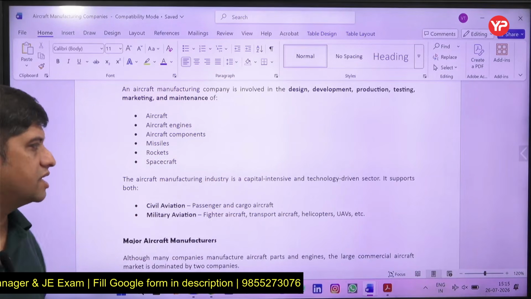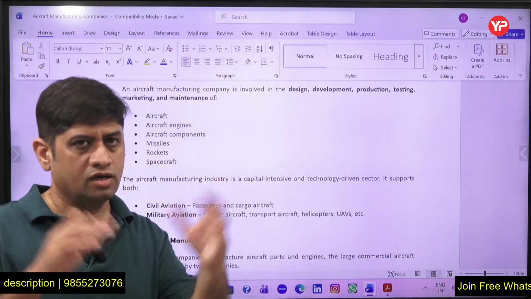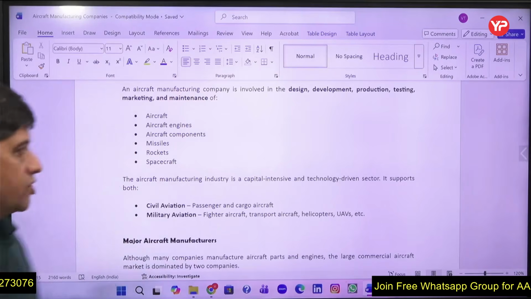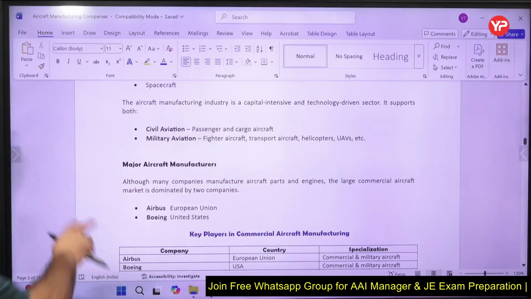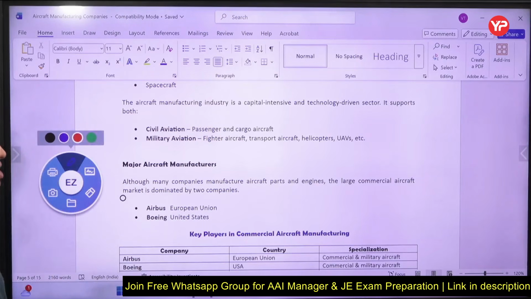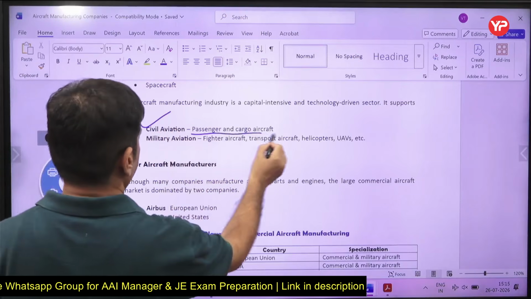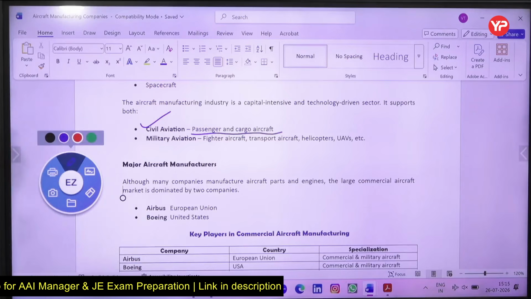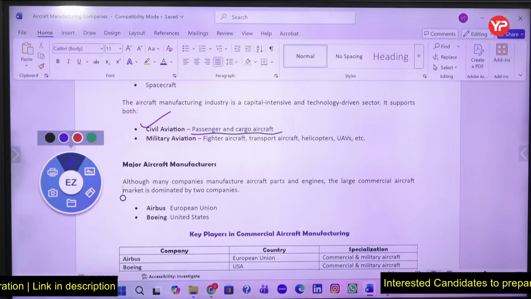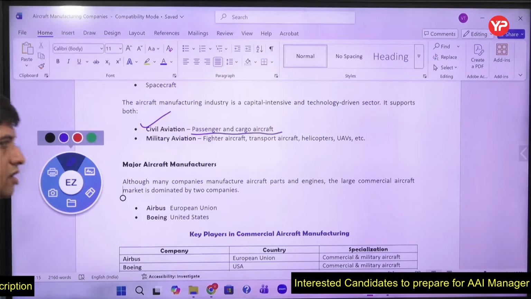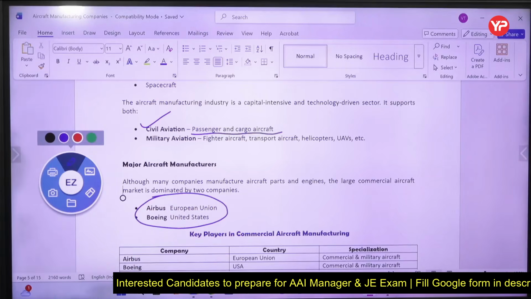It is a very capital intensive and technology driven sector. That means a lot of money is required. A small venture company cannot start aircraft manufacturing. It covers civil aviation like passenger and cargo aircraft, and military aviation also: fighter aircraft, transport aircraft, helicopters, UAVs, unmanned air vehicles. Civil aviation passenger and cargo aircraft are large aircraft. Hindustan Aeronautics Limited, HAL, has made fighter planes, but passenger planes are not there. Many companies manufacture aircraft parts and engines. The large commercial aircraft market is dominated by Airbus and Boeing.